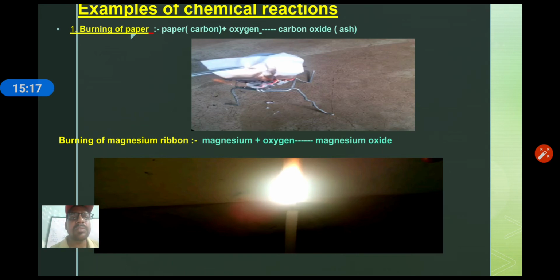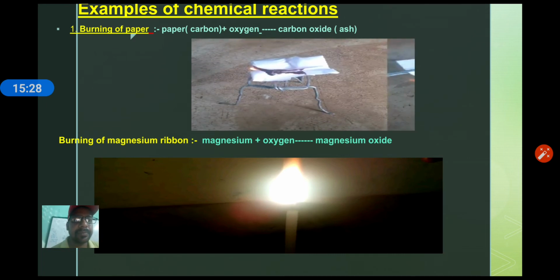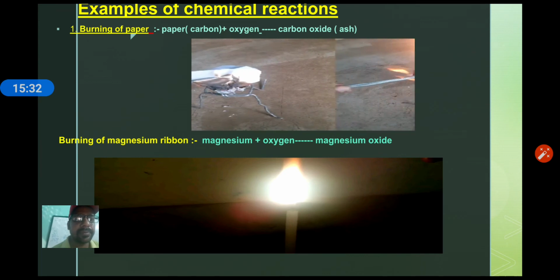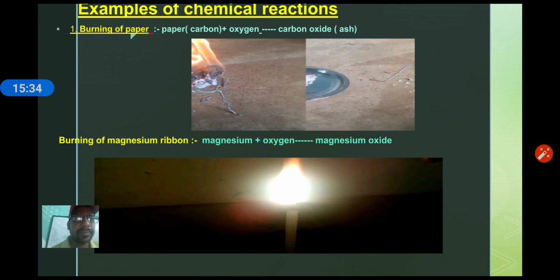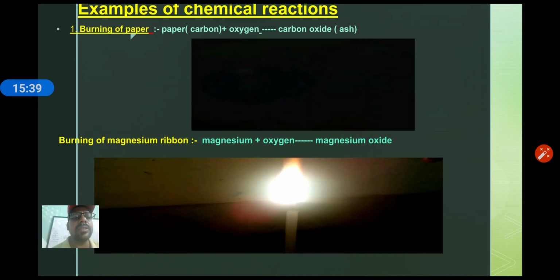Means new substances are formed, and this is a chemical reaction. You can see that. Yes, only ashes are there, means you will get a new substance, and that is called chemical change.